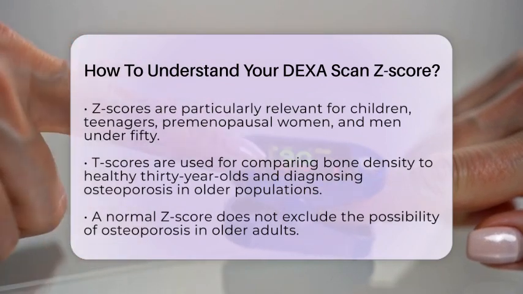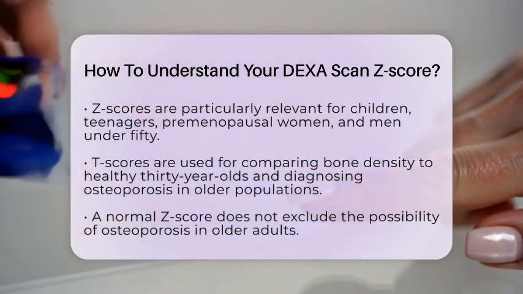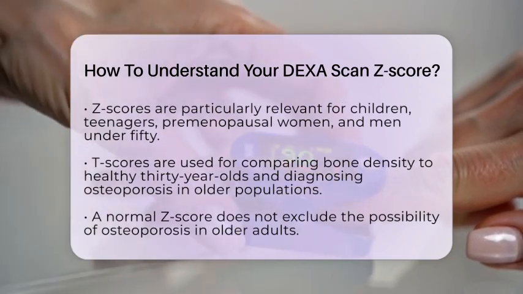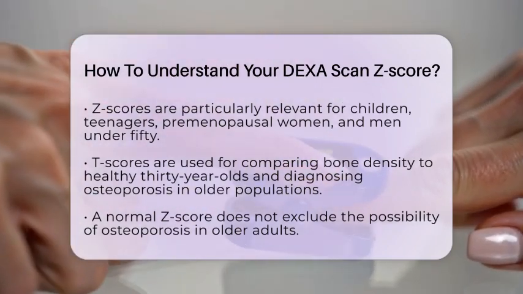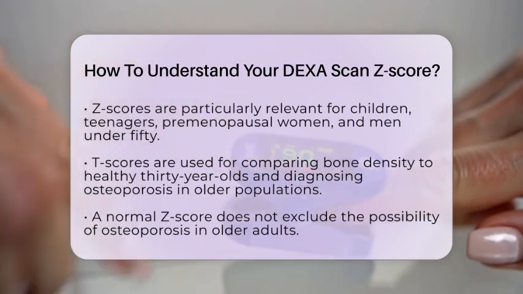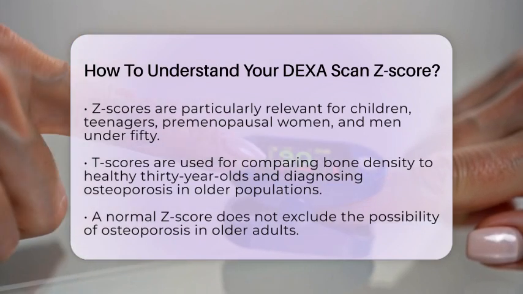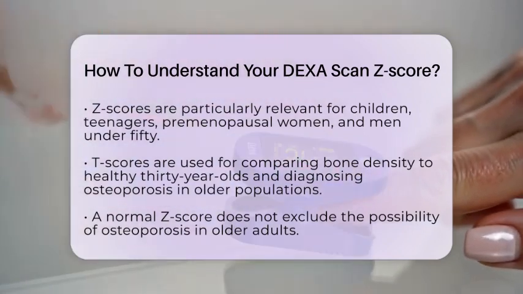It is important to note that a normal Z-score does not rule out osteoporosis in older adults. Bone density naturally declines with age, so a normal Z-score in an older person might still indicate low bone mass or osteoporosis when compared to young adults using T-scores.